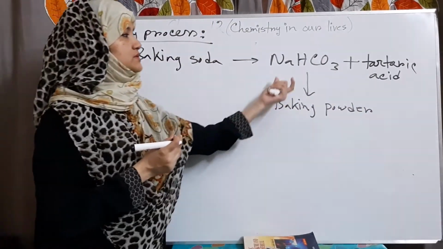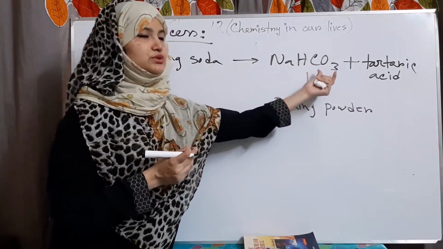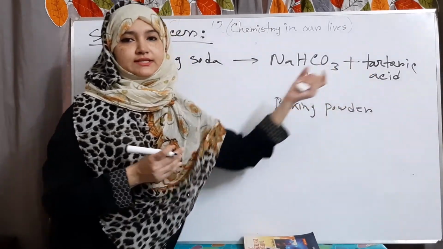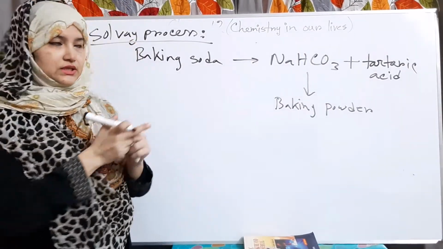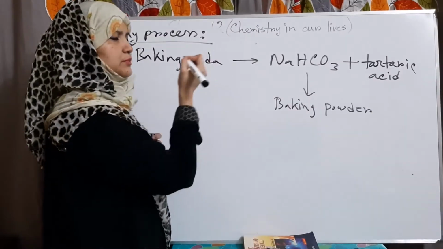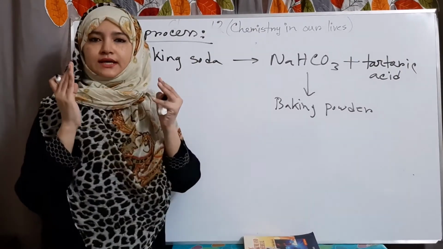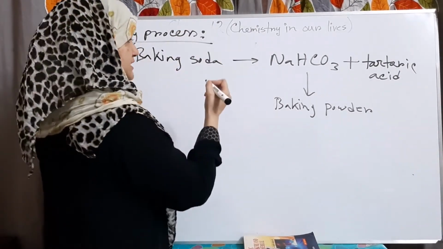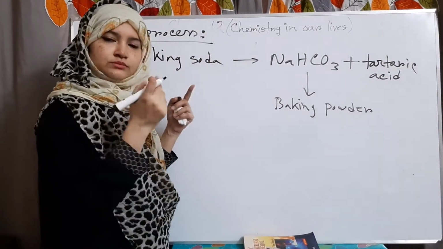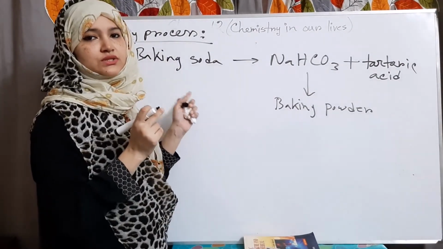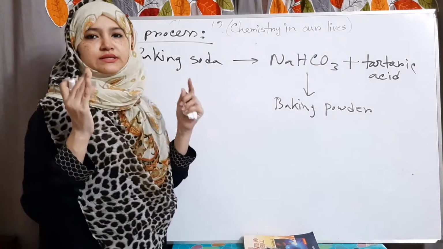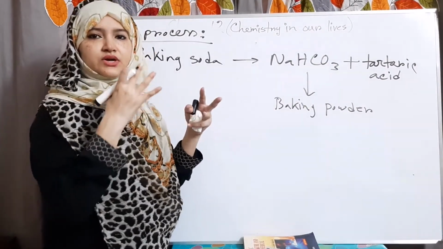That means baking powder is a mixture of sodium bicarbonate and tartaric acid, which is a dry organic acid. In your book, the molecular formula of tartaric acid is mentioned, but I will also show you the structural formula. Then you can easily understand the reactions.